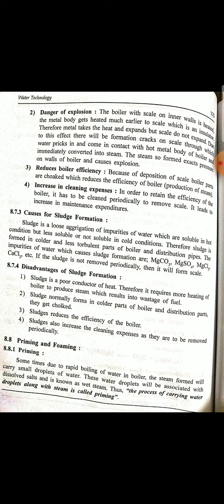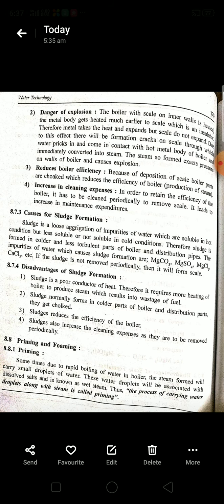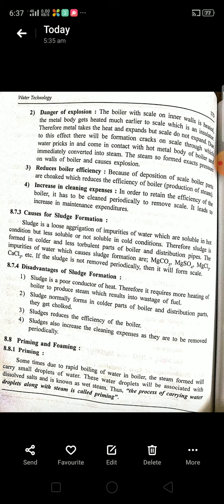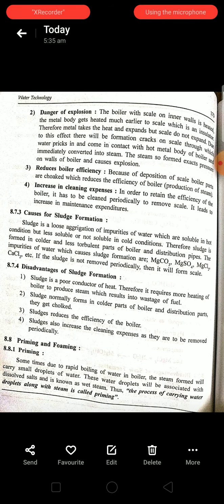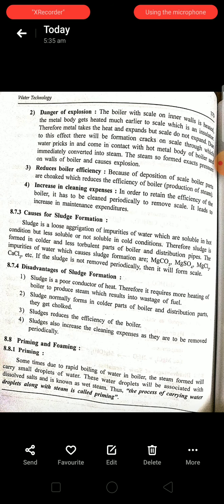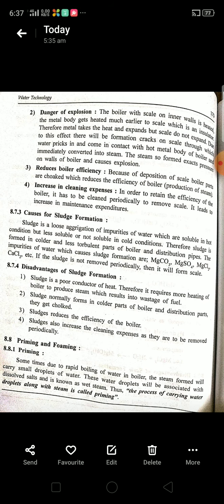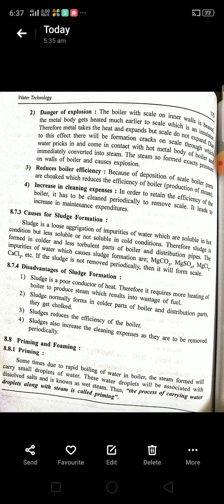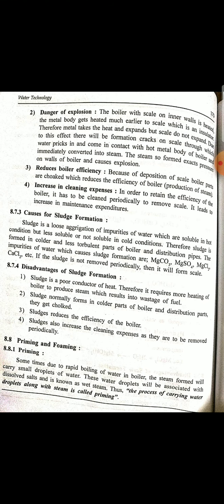Due to overheating, the inside surface of the boiler expands and cracks are formed. Through those cracks, when the water enters and comes into contact with the hot metallic surface, due to sudden heating an explosion may take place. That is called danger of explosion.